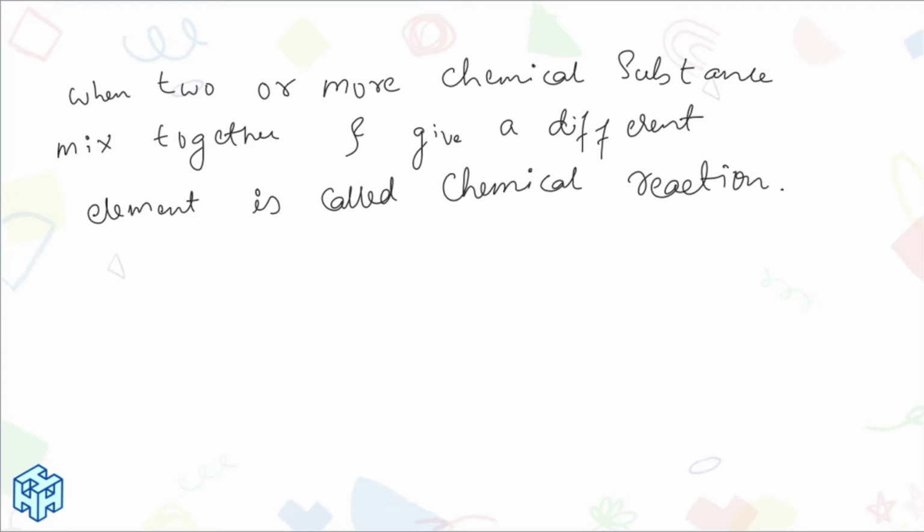Are you able to understand? A chemical reaction is when two or more chemical substances mix together and give a different chemical substance.